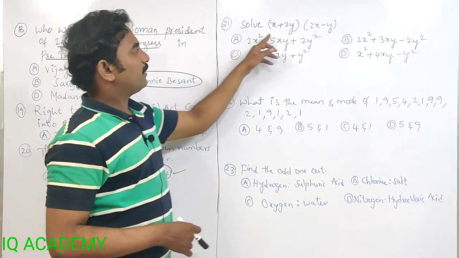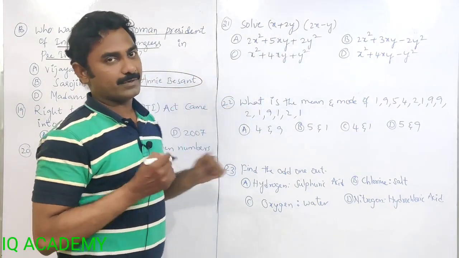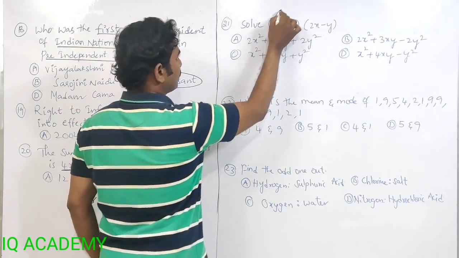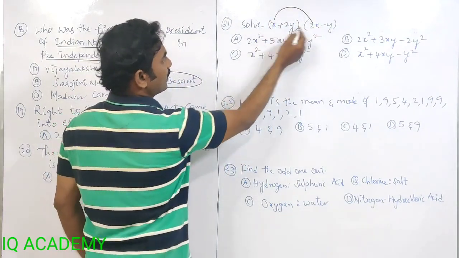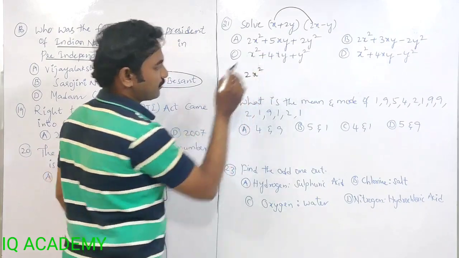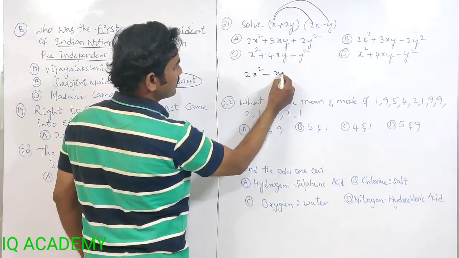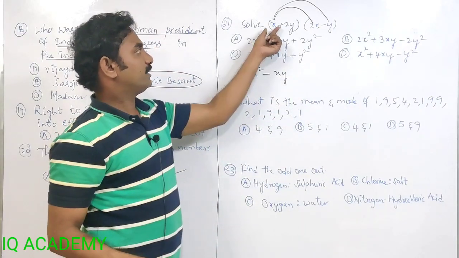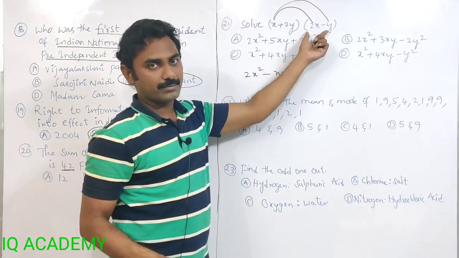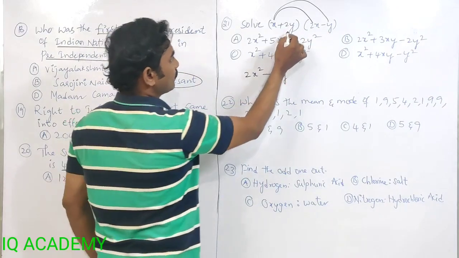Next. Solve (x + 2y)(2x - y). Only multiplication here. x into 2x, 1 2s are 2, x square. x into minus y, minus xy. So with the first term, I multiplied the next two terms. Now with the second term.